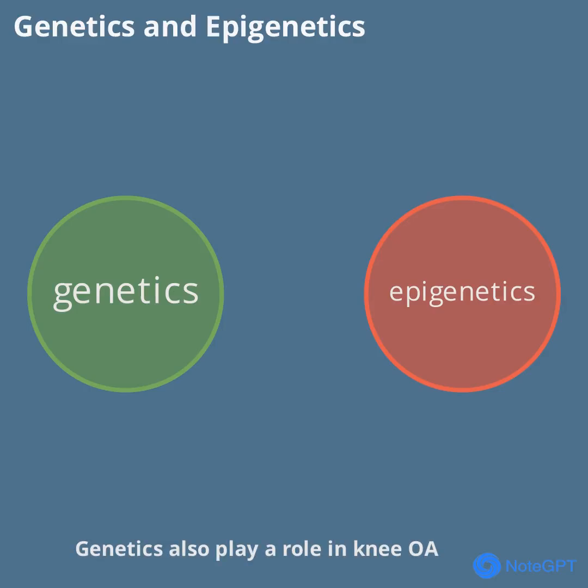Genetics also play a role in knee OA. Over 90 genetic loci have been linked to OA development, affecting how cartilage and bone respond to stress and injury. Epigenetic factors, like microRNAs, regulate gene expression and can influence disease progression. Disruptions in these regulatory systems may set the stage for OA, especially when combined with mechanical or metabolic stress. This area of research is opening new doors for personalized therapies.